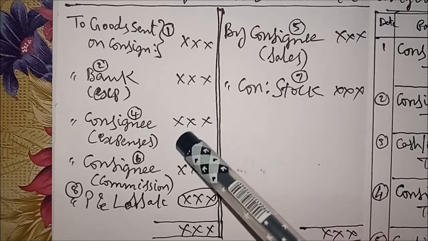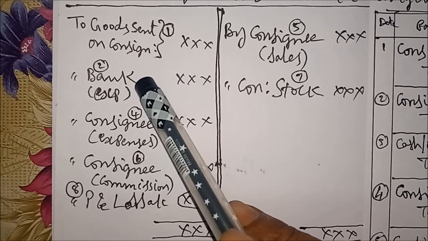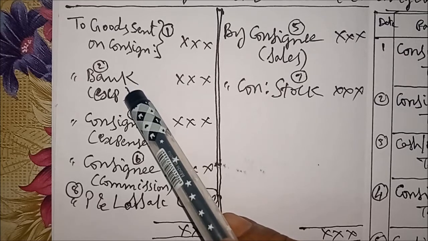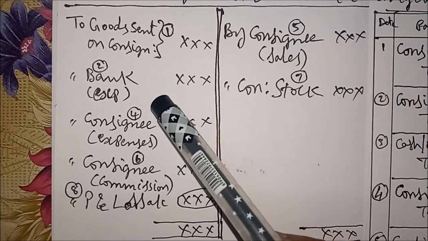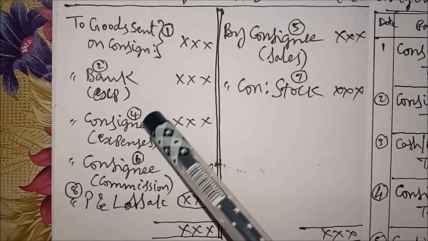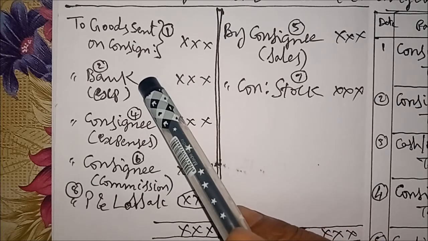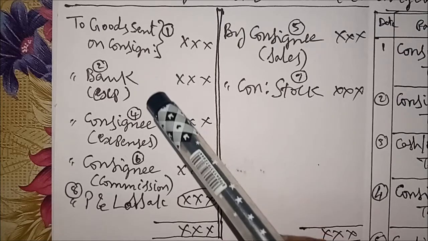Next, while sending goods, we pay expenses. Those are debited to consignment account, to bank, in brackets expenses. These are the expenses of the consignor. For example, we assume that we are consignors. So we pay expenses. Our expenses are debited.